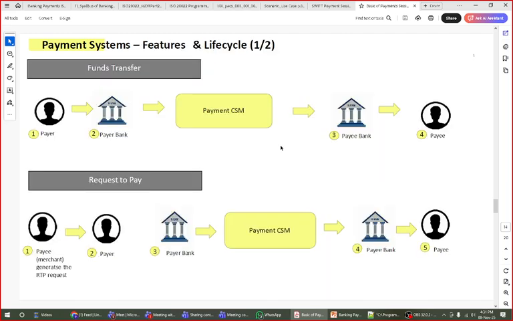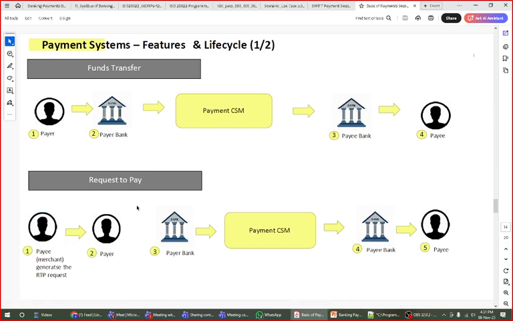Then normally whenever a payment is happening, as we have already discussed many times, it is always the payer's bank, the payment CSM, the clearing and settlement system, then the payee's bank and the payee. So this is the normal payment flow. But whenever Amazon wants you to pay, the merchant is asking for authority, an RTP request to the payer, and once the payer gives authority to pay, only then this flow will happen.